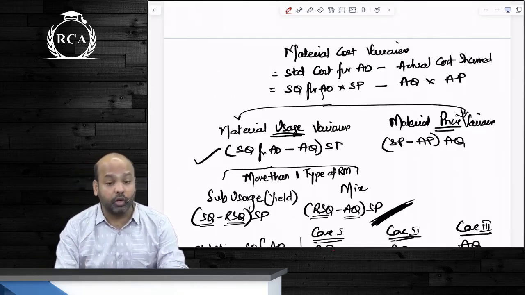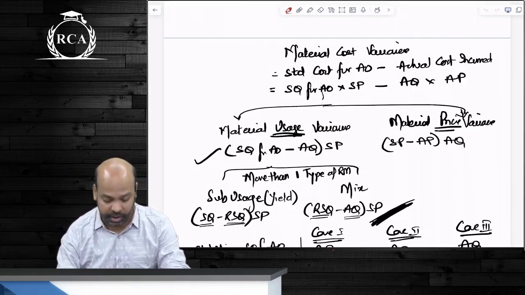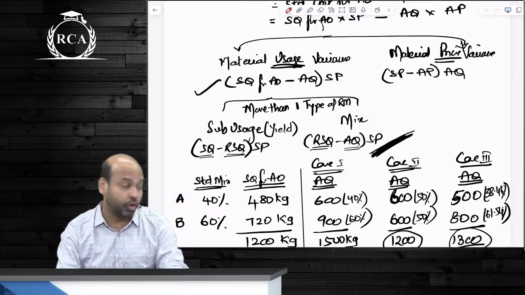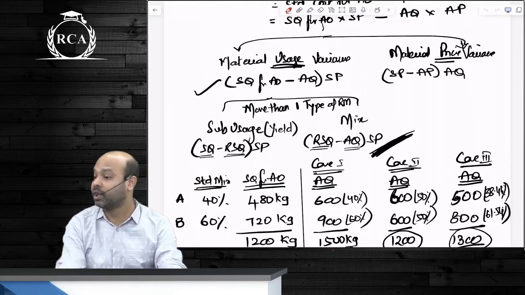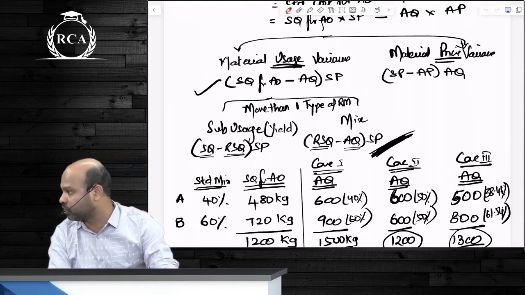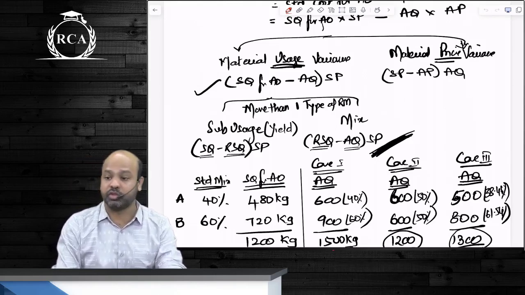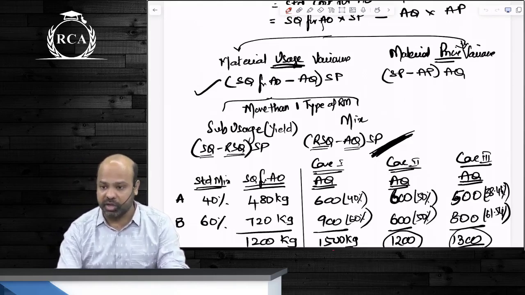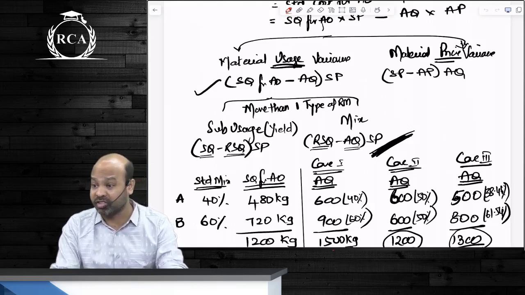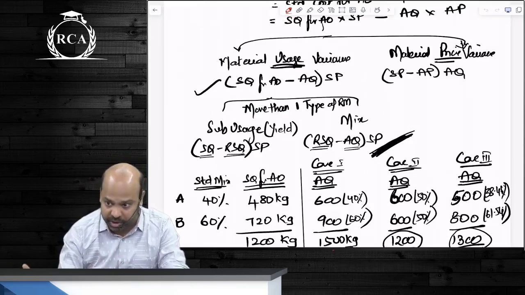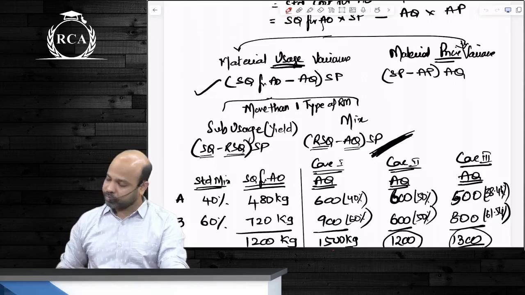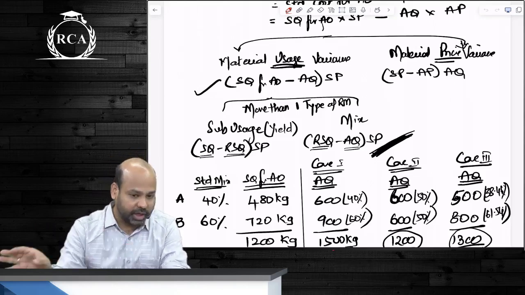Now, if you have more than one type of raw material, you segregate your usage variance into two categories: sub-usage variance and mix variance. Sub-usage variance is also known as yield variance. Because this is a classification under usage variance, all of this will only depend on actual quantity consumed, never on actual quantity purchased. AQ purchased comes only for material price variance, not for any other category.